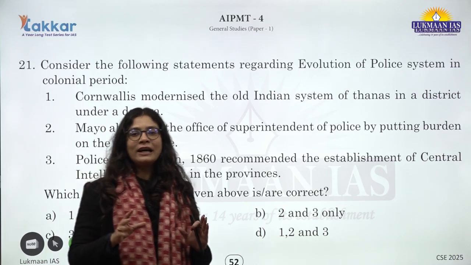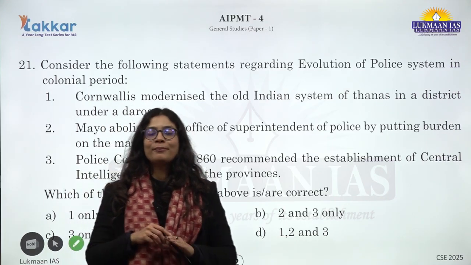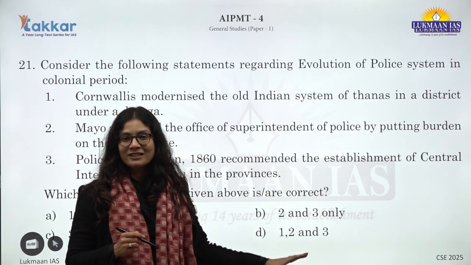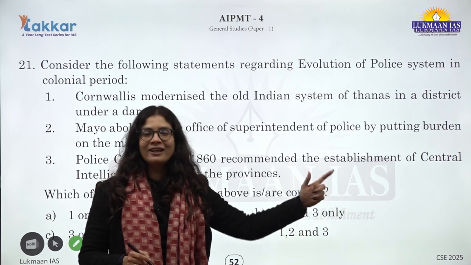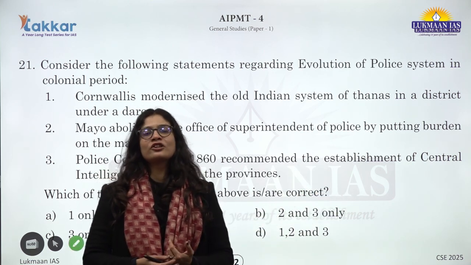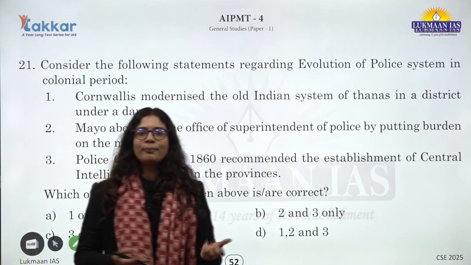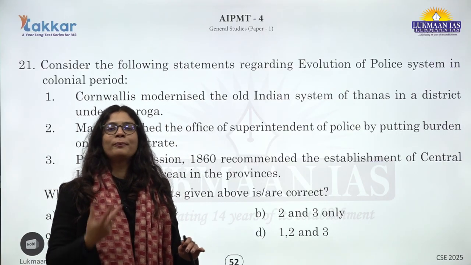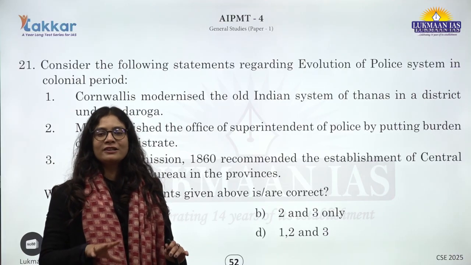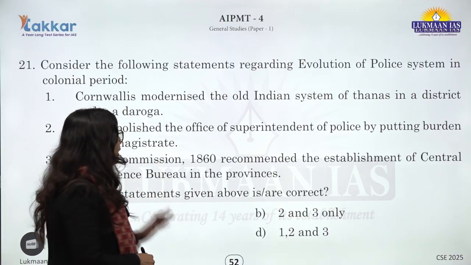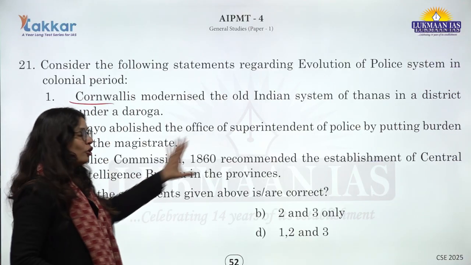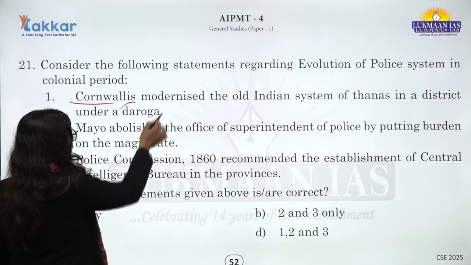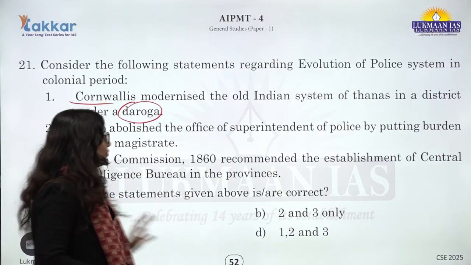So, you better know what kind of aim or strategy they must have had in mind for establishing a regular police system in the Indian subcontinent even before their own homeland. It was for the maintenance of law and order and for the extraction of maximum revenue. This was the major aim. Cornwallis is majorly known for the reorganization and establishment of the police system in the Indian subcontinent for the first time, and the statement that he modernized the old Indian system of Thanas and established it under the Daroga is correct in that sense. So, the first statement becomes correct.